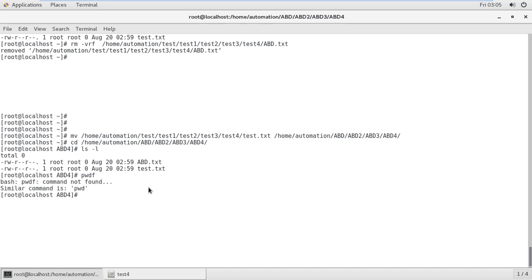Firstly make sure where you are right now: home automation abd abd2 abd3 abd4. So right now I want to create an abd5 as well.